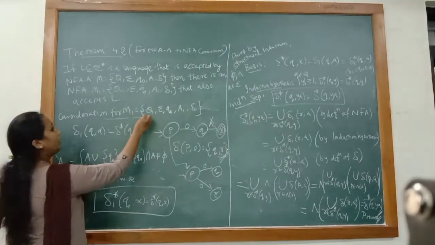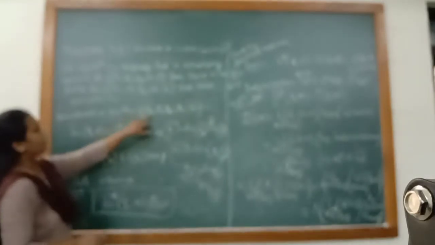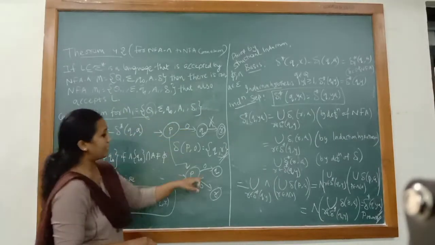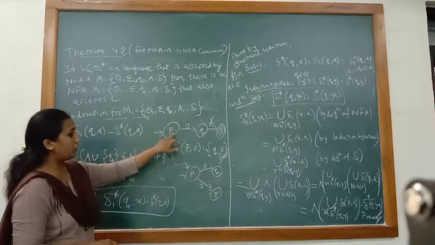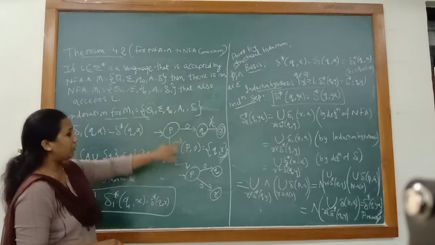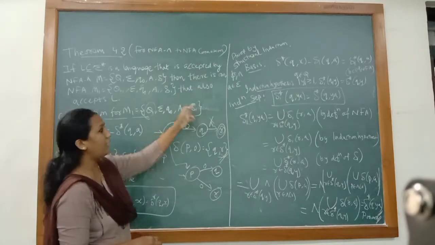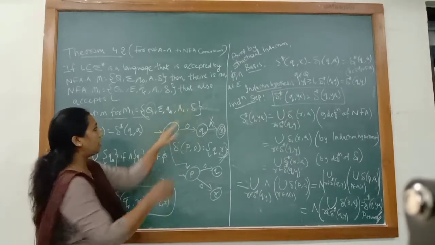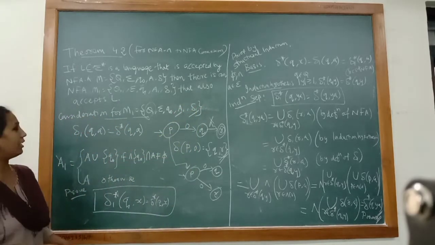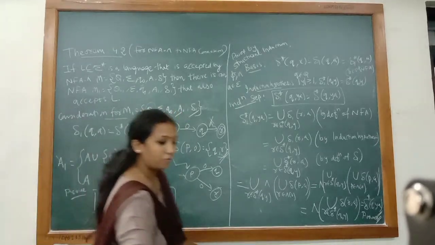So here we have rewritten M1 as Q instead of Q1. Sigma is again the same, and the initial state Q0 is the same. Instead of Q1 we have written Q0, A1 and delta 1. These two tuples, A1 and delta 1, are different from the NFA null. So now let's discuss these two tuples.